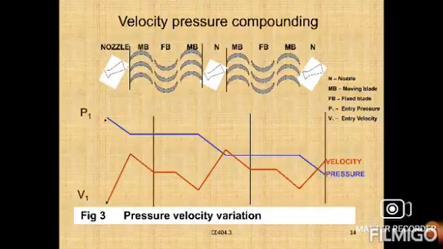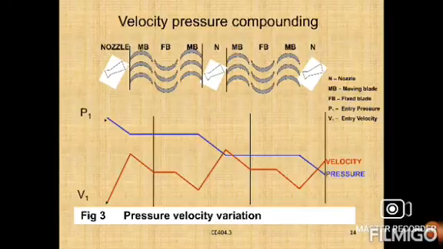The speed of the turbine may be reduced by splitting up the available energy by arranging two or more simple velocity compounded turbines in series on the same shaft.